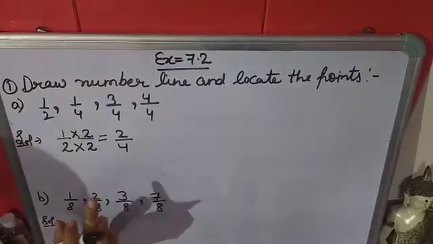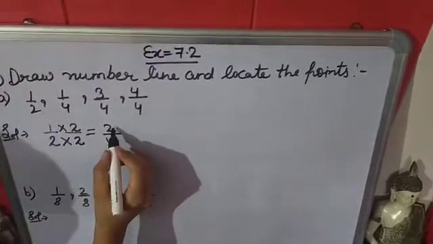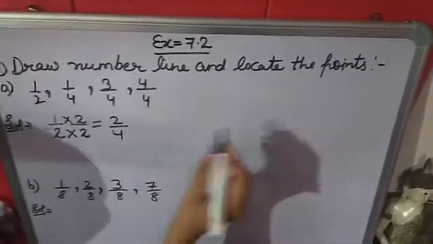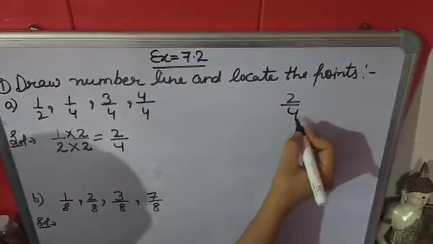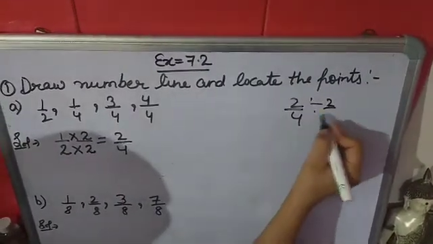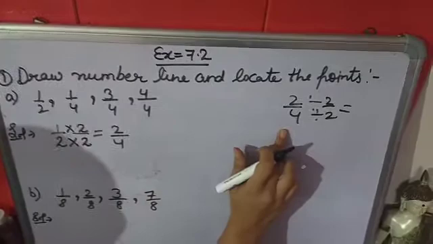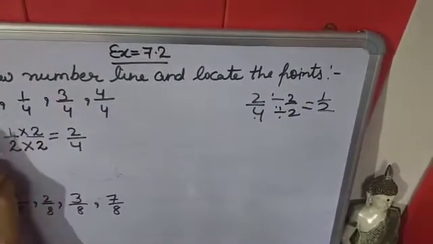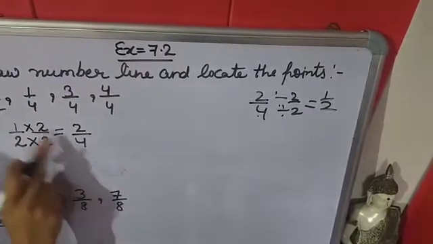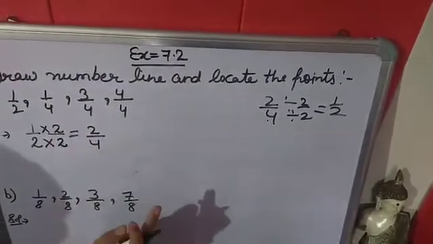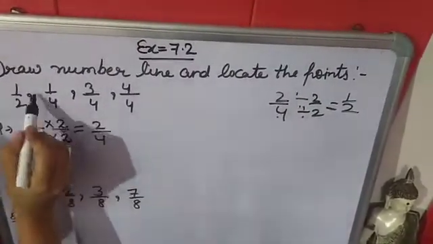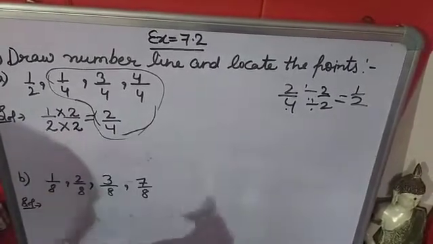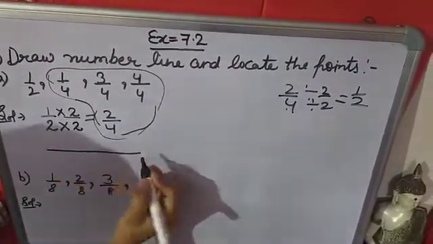Both are same. Why? When you change this fraction into simplest form, then 1/2 will come. Look, I am doing in rough. If you convert 2/4 into simplest form, both numbers are divisible by 2. 2 1 are 2, 2 2 are 4. So it will be 1/2. So instead of 1/2 we can write 2/4 because we want same denominators. Now we have to locate these points on the number line. Okay, now we will draw here number line.